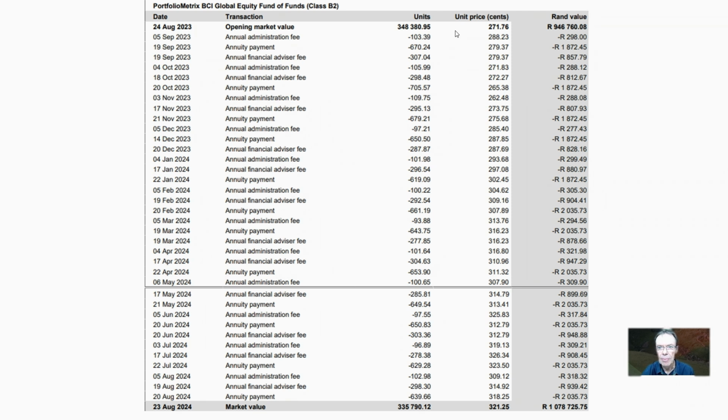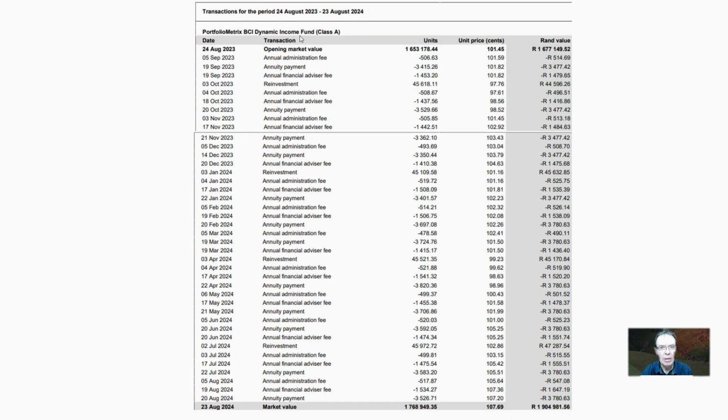If we multiply that, we get a resultant rand value, and you can see 271, but that's cents, so it's 2.71 rand. We see there's an outflow over the period, and this is a year. So we started with 348,000 units, but we end the year at 335. So if we also pay an income out of this fund, we see we are constantly losing units.